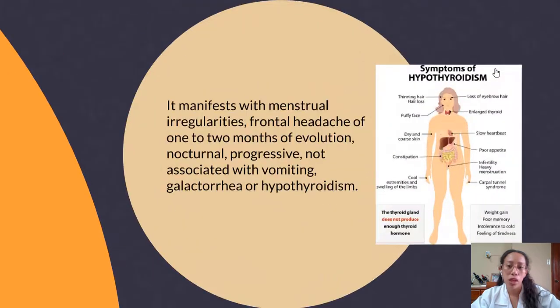Manifestations. It manifests with menstrual irregularities, frontal headache of 1 to 2 months of evolution, nocturnal, progressive, not associated with migraine, galactorrhea, or hypothyroidism.